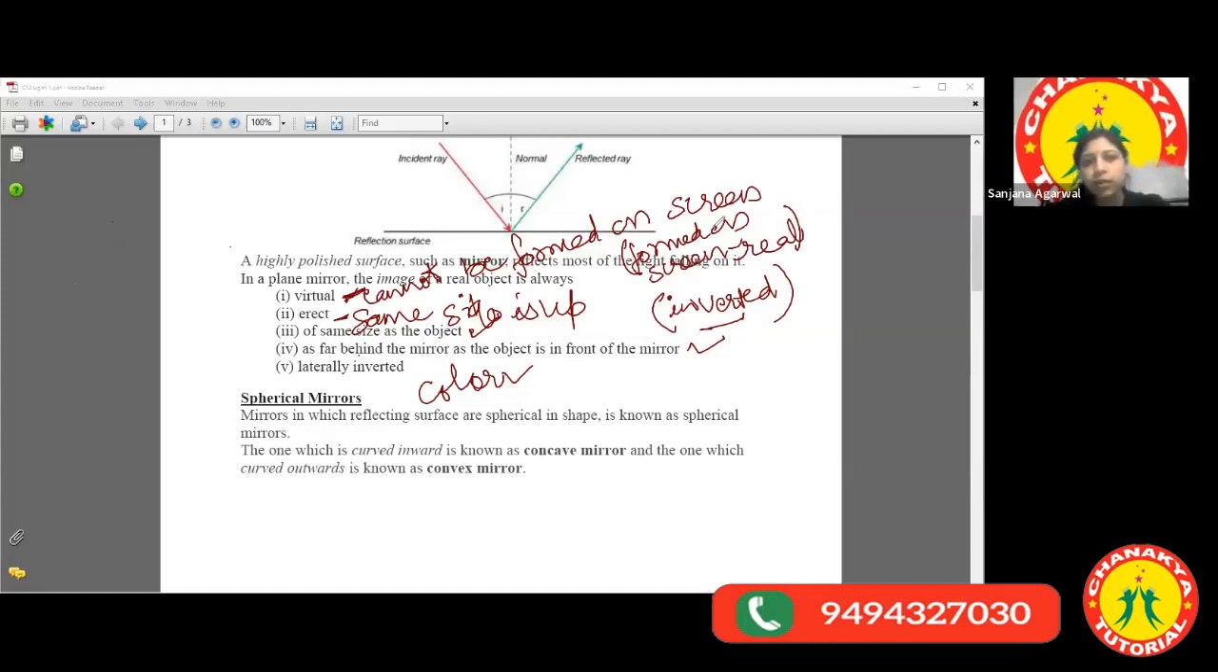Note all these points. These are all the characteristics of the image obtained by a plane mirror. Virtual means a false image that is not obtained on a screen. Erect, where the same side is up. If my head is up, the head in the image is also up. If my legs are down, the legs in the image are also down. That is erect. It is always of the same size. It is at the same distance as that of the object. And the last point we are going to discuss is lateral inversion.